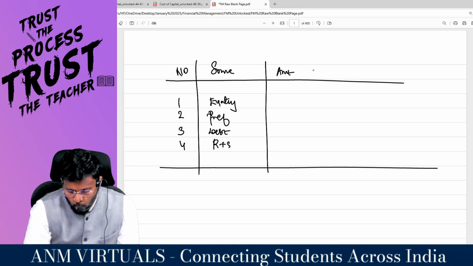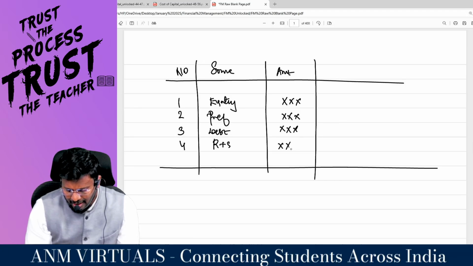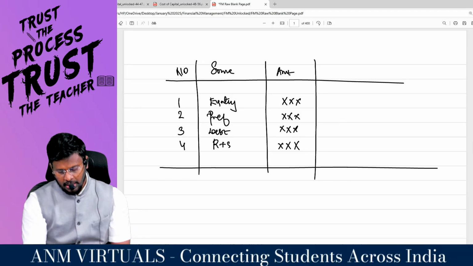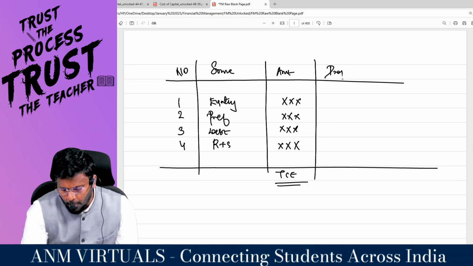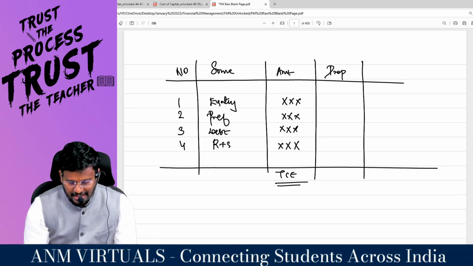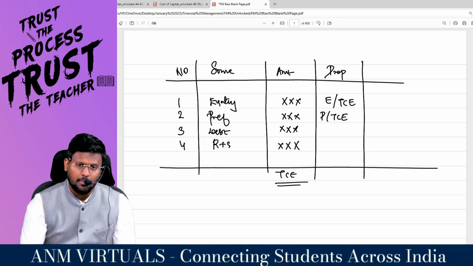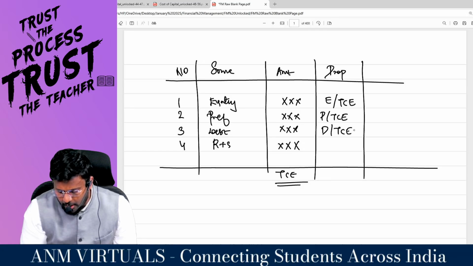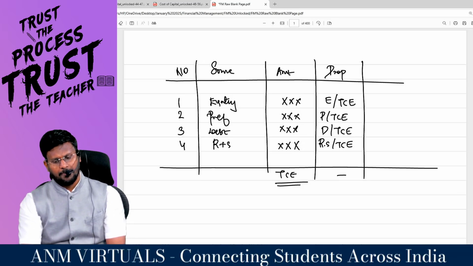Then the amount: what is the equity, preference, debt, reserves and surplus amount out of the total capital employed? And we will find out the proportion for each, that is equity divided by total capital employed, preference divided by total capital employed, debt divided by total capital employed, reserves and surplus divided by total capital employed.